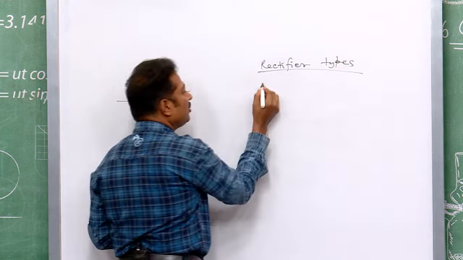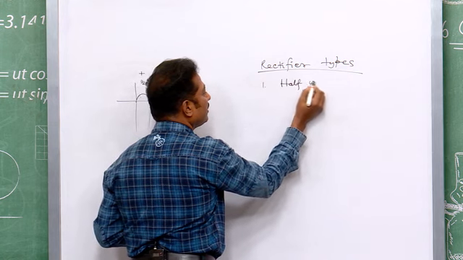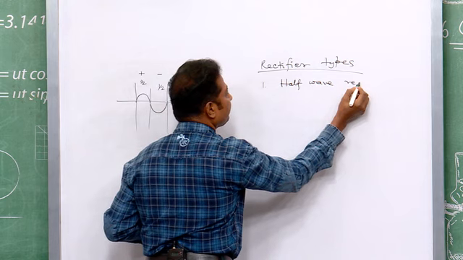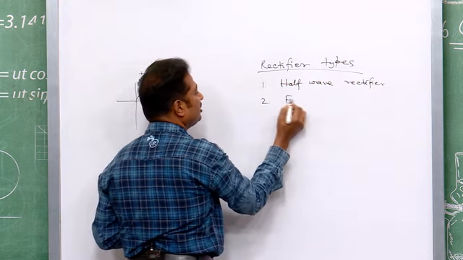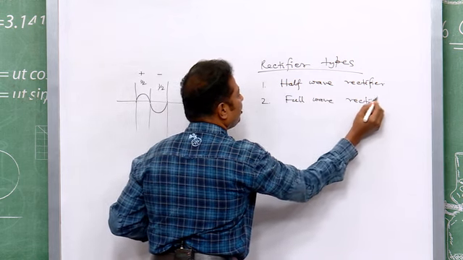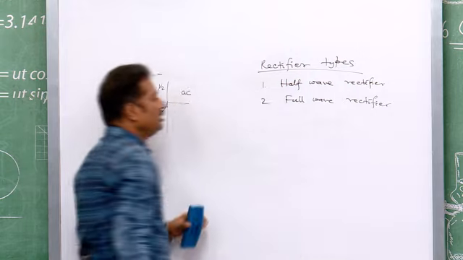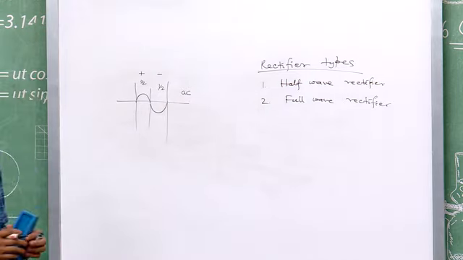There are two types: one is the half wave rectifier, the other is the full wave rectifier. When I am talking of wave, you should not be confused with the wave in the Puri sea beach.